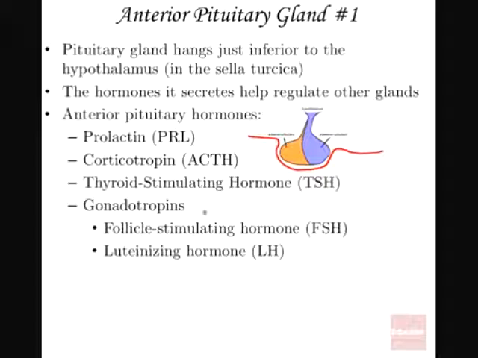Those ones will be like the younger eggs in the ladies, as well as the primordial cells which are producing the sperms. So in simple terms, it is stimulating growth of the younger egg cells, which you can call the primordial cells. Then we have what we call the luteinizing hormone. Luteinizing hormone is mainly important for ovulation in the ladies, as well as sperm production in the males. So take note of that as you are moving.